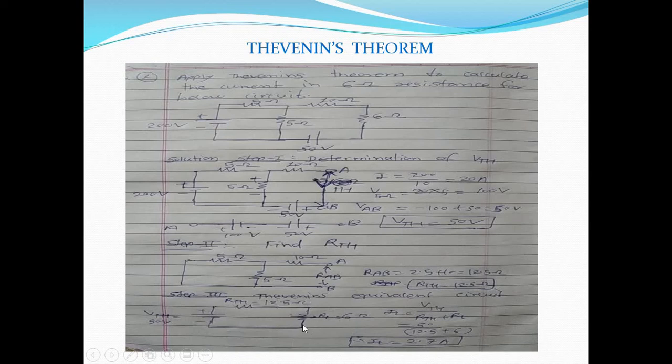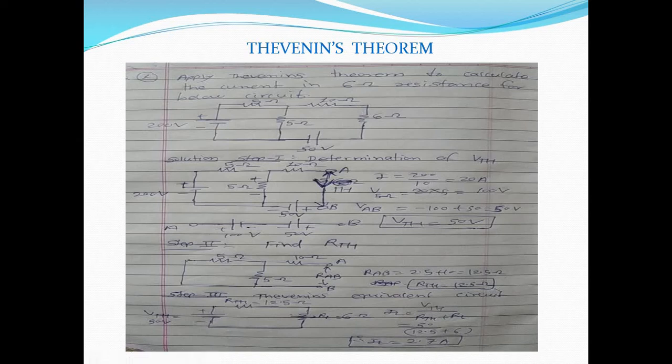So for this series circuit, what is the formula for IL? From the diagram it is clear, IL is equal to VTH upon RTH plus RL. So here VTH is 50 upon RTH 12.5 plus RL 6. So IL is equal to 2.7 ampere. That means current flowing through this load resistance 6 ohm is nothing but 2.7 ampere for this circuit.